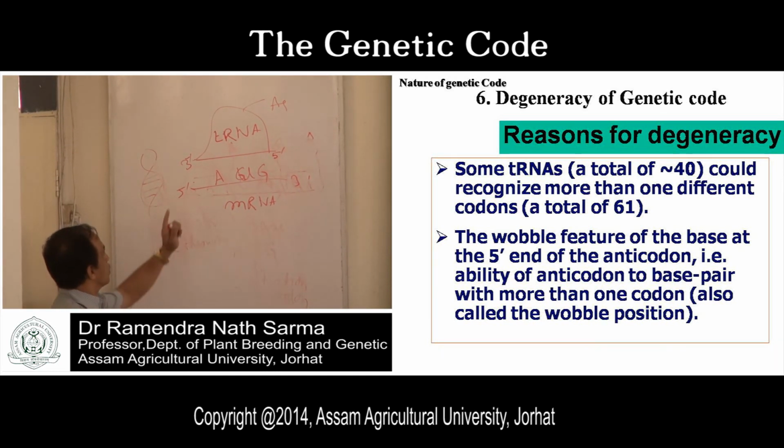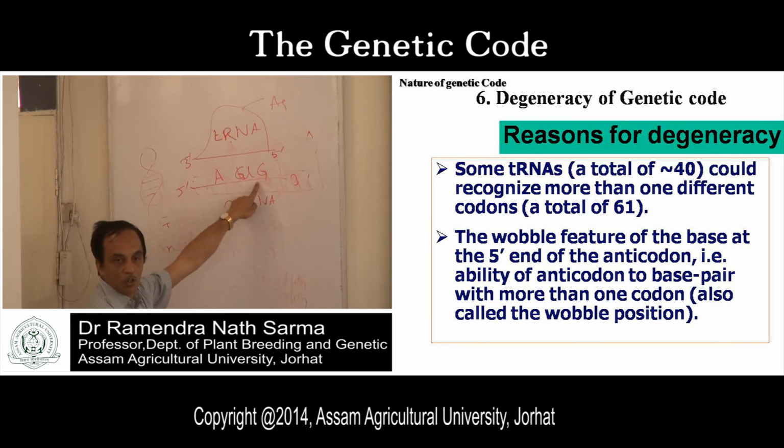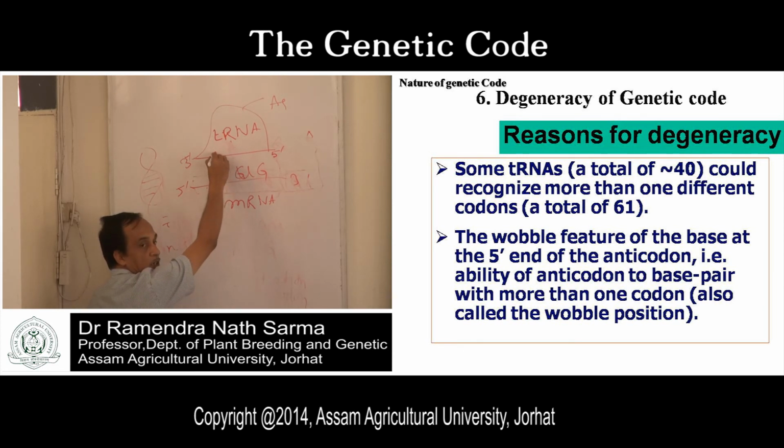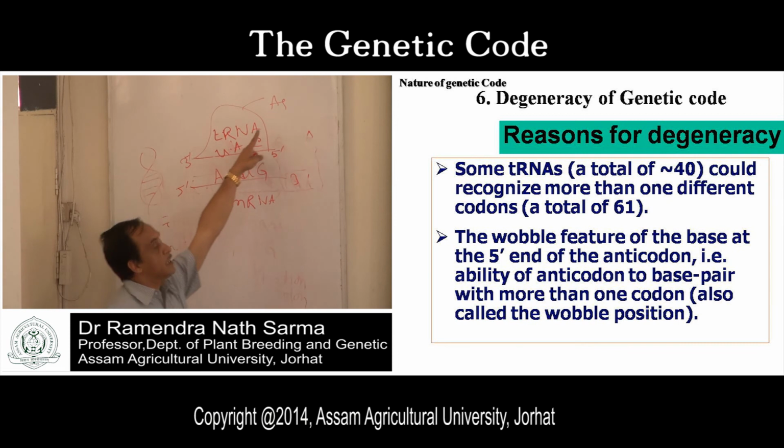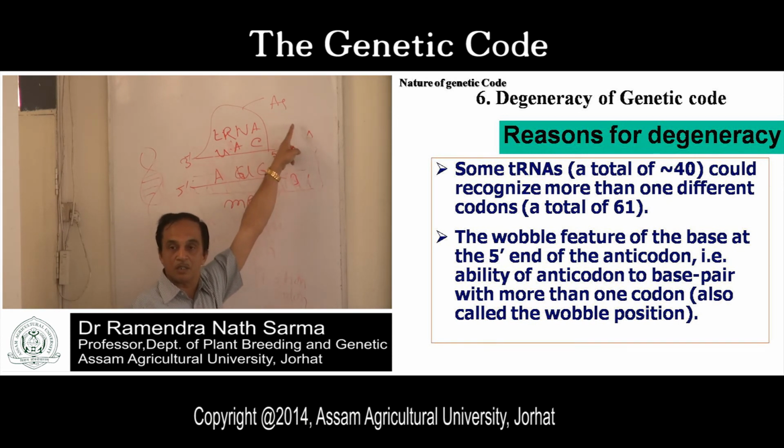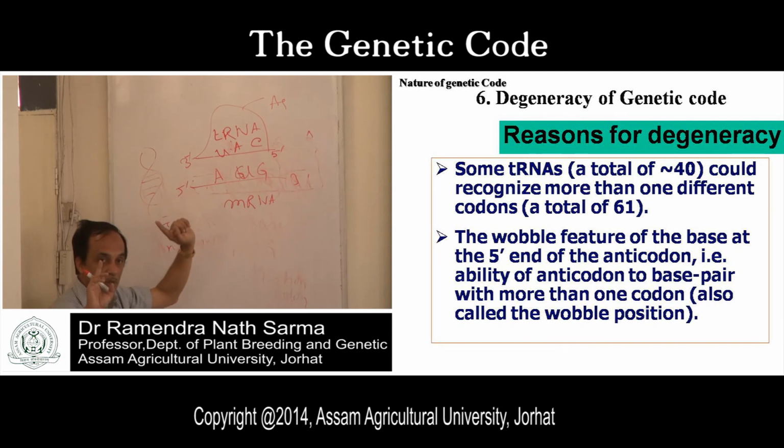So for this codon, what will be the anticodon in the tRNA molecule? A pairs with U, and G pairs with C. So this is the codon, and this is the anticodon of the tRNA molecule. It has UAC, and when this codon-anticodon pairing is matched, there will be a particular amino acid during protein synthesis. So what is the Wobble hypothesis?